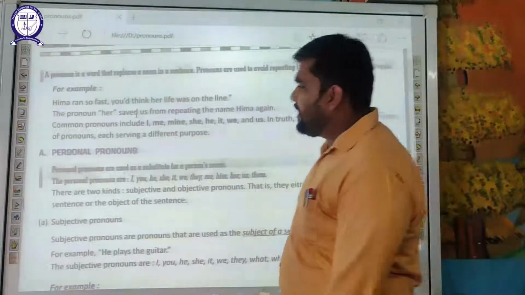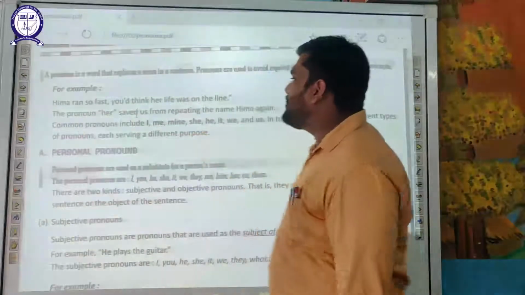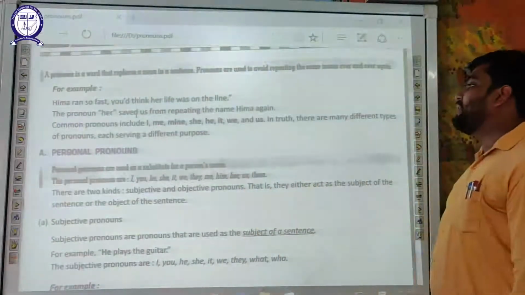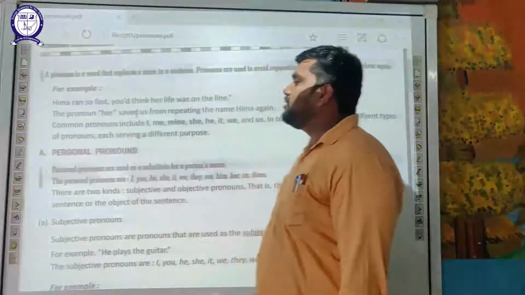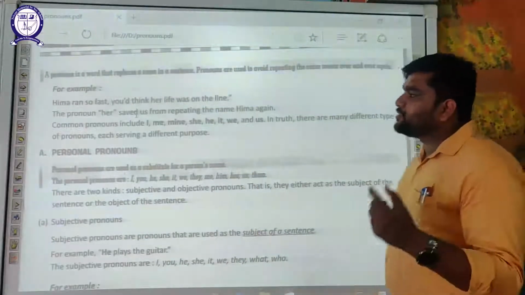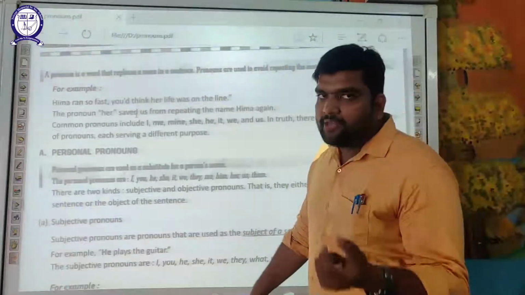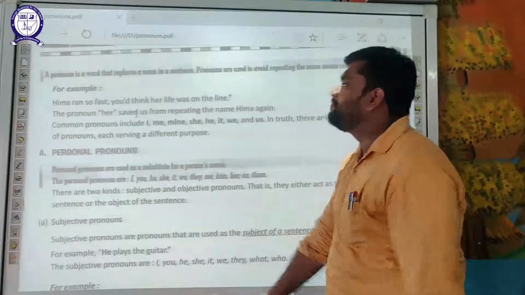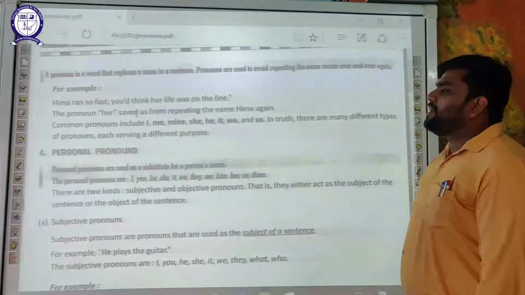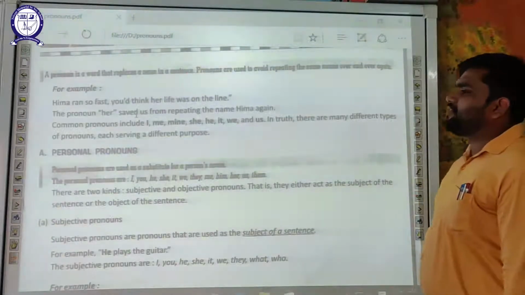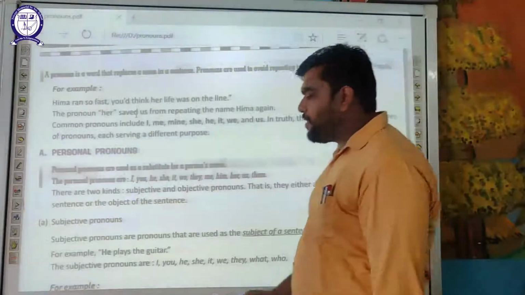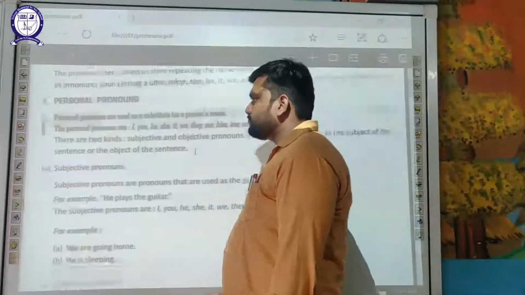Let us read the examples. Hima ran so fast, you'd think her life was on the line. So here, the pronoun her saved us from repeating the same name, same noun Hima. Again, common pronouns include I, me, mine, she, he, it, we, and us. In actual, there are different types of pronouns, and we'll read about the kinds of pronouns now.